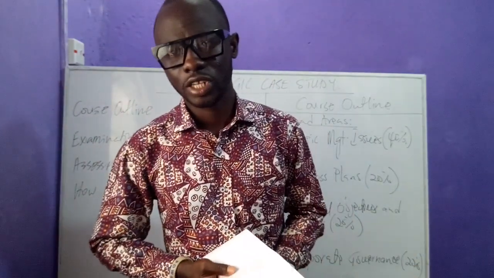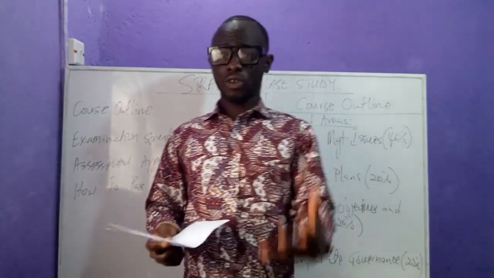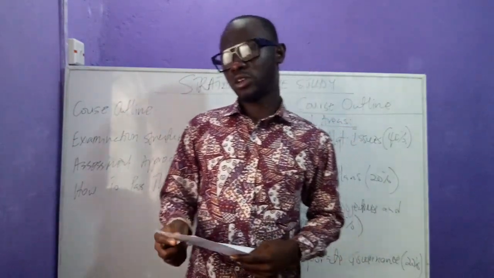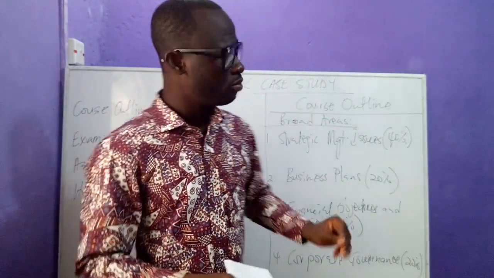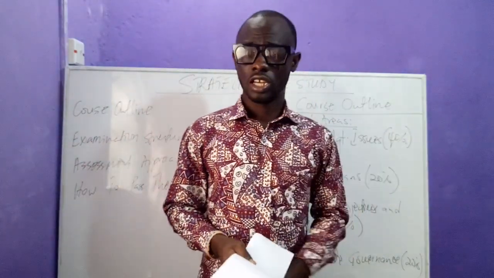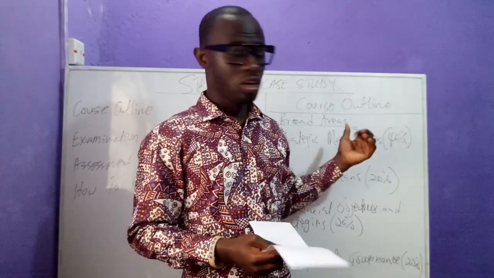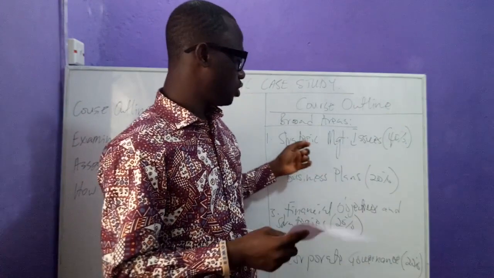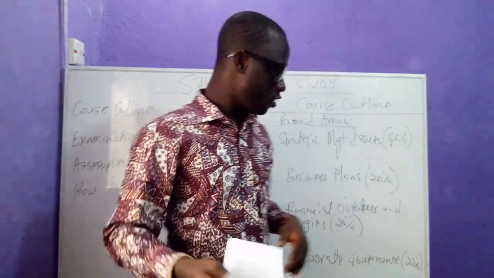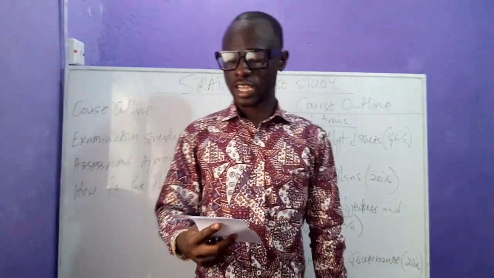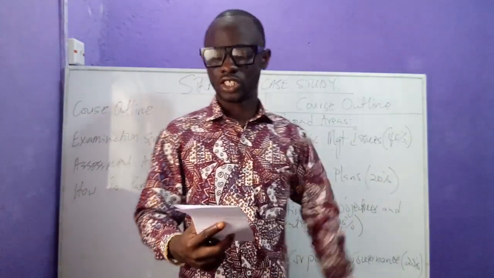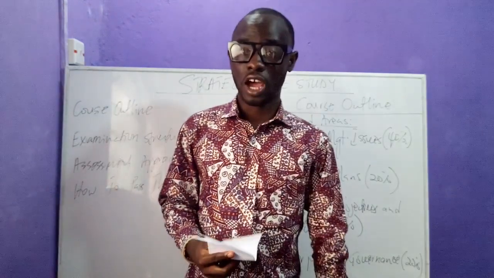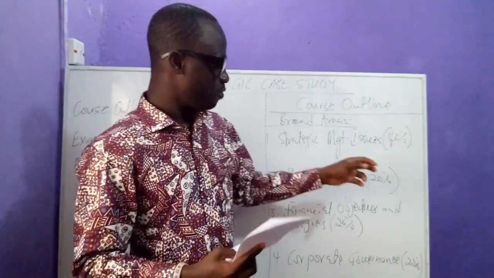Then the key question that we ask is, how am I going to be teaching the subject? For the purpose of how I'm going to be teaching the subject, the first thing we're going to be discussing are the strategic management issues. So we're going to be discussing all the issues in relation to strategic management. Then from there, I will come to the second segment and talk about the financial objectives and strategies. Then I'll go to the third one and talk about corporate governance, and then we will conclude on business plan.